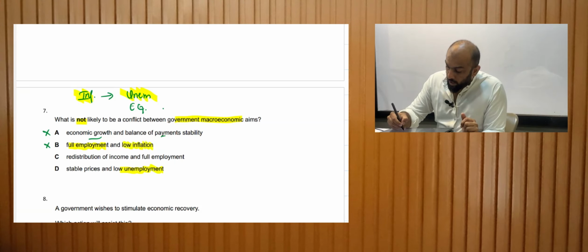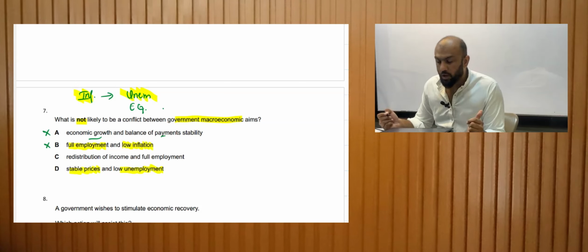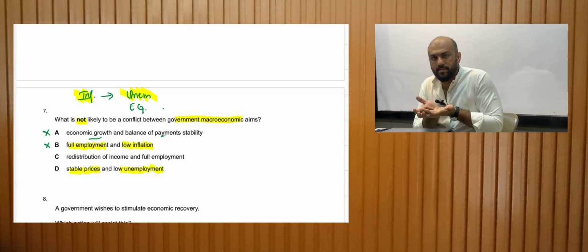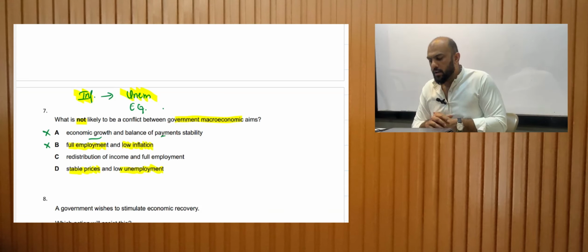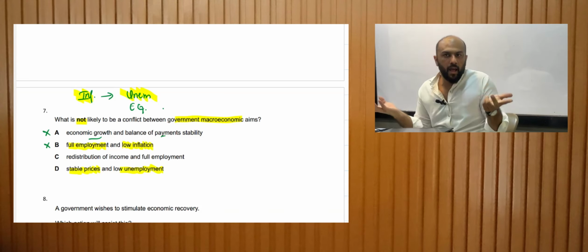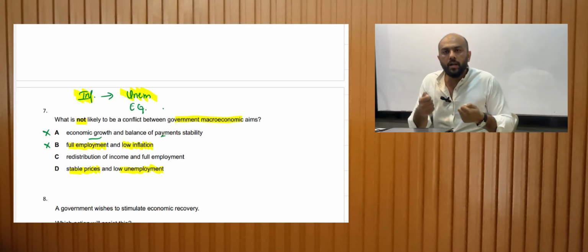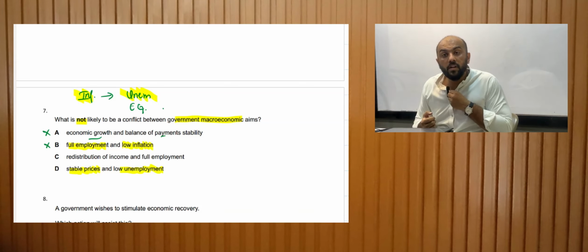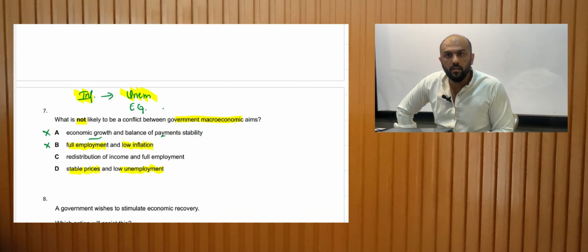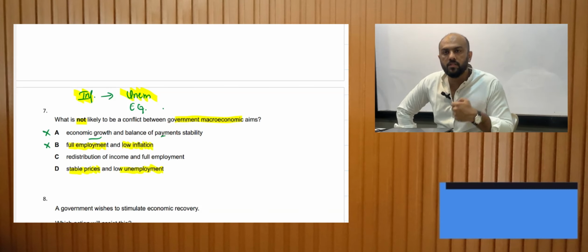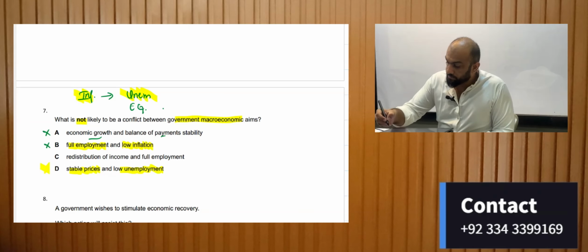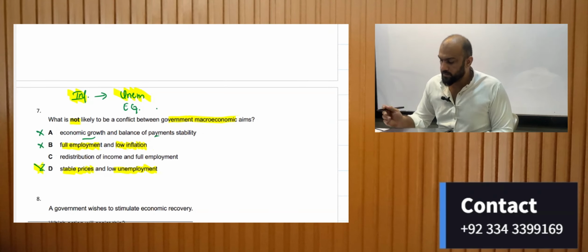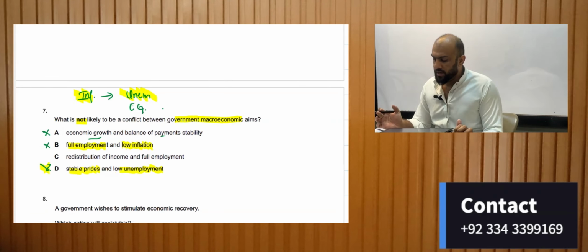And at one point you're talking about low inflation, and at the other point you're talking about stable prices. So it's basically the same thing, just asked in a different way. Whenever there is full employment, everyone has money in their pockets, they're going to spend more. When they spend more, the prices of goods and services are going to increase. So B and D cannot be the answer. Hence, C is the right answer.